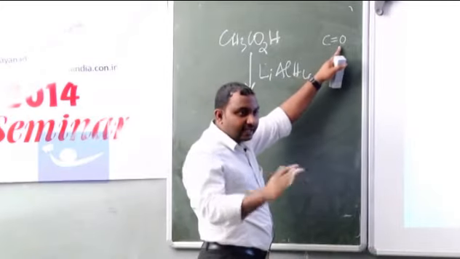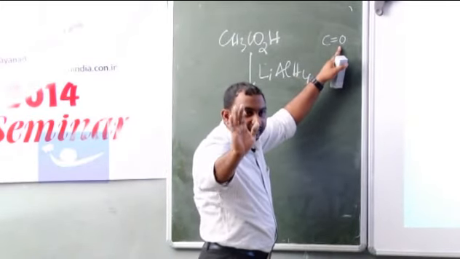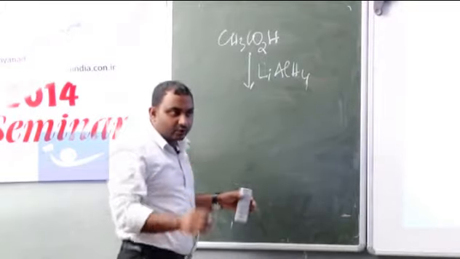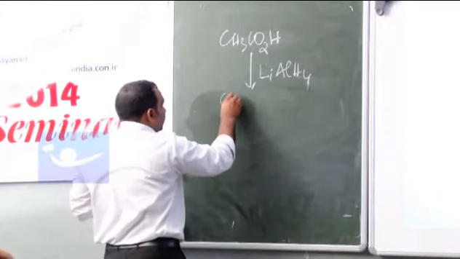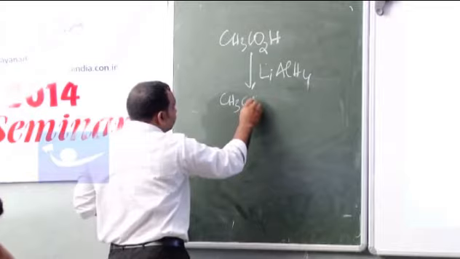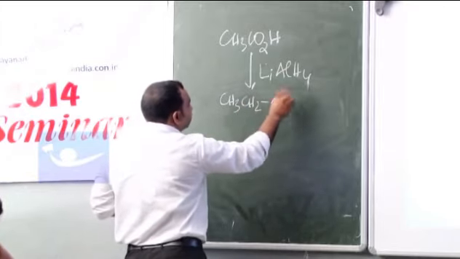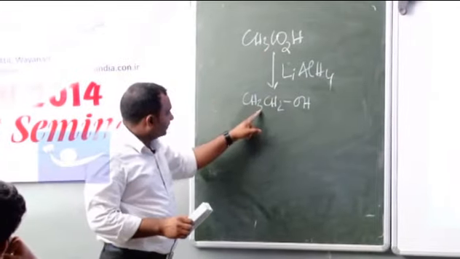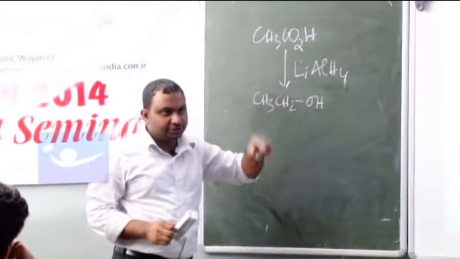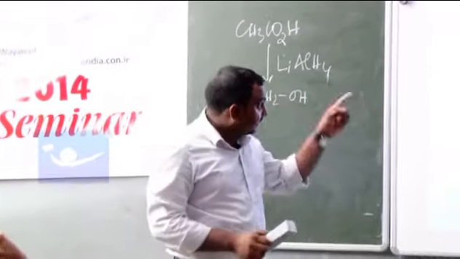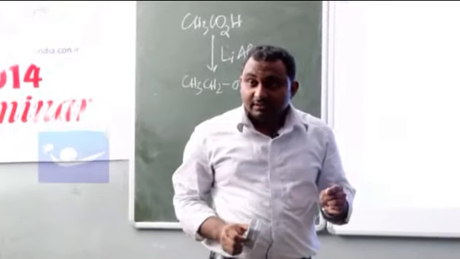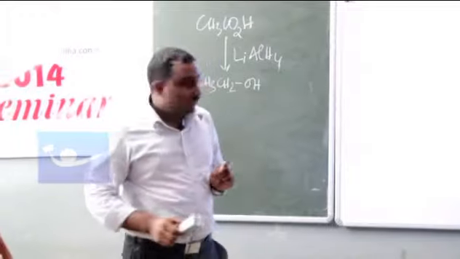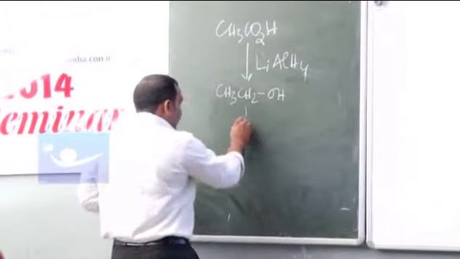This oxygen will be removed as H2O, and this carbon will get hydrogenated, so that CH3CH2OH will be the product.